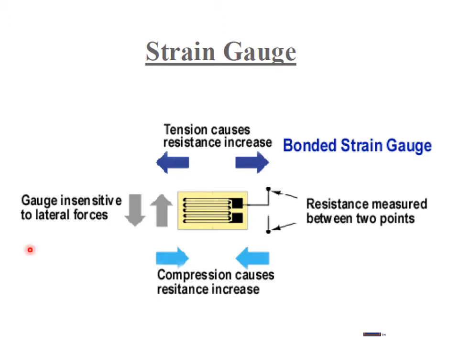How does the measurement happen in a strain gauge? We apply tension in its direction, and there is a change in the resistance. Again, if you apply compression, the resistance also changes. The resistance is increasing in both cases. And the gauge we have shown is insensitive to lateral forces, so forces will be measured in the linear direction.